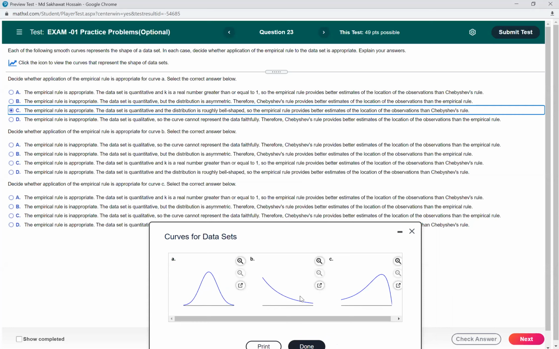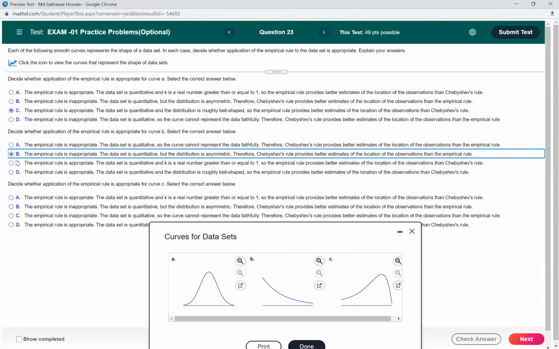So for part B, this is a right skewed distribution. So the empirical rule is not appropriate in this case. So that means we can eliminate the last two options, C and D. Look at the first one. The empirical rule is inappropriate because the data set is quantitative, so the curve cannot represent the data faithfully. No, this is not correct. The empirical rule is inappropriate because the data is quantitative, but the distribution is asymmetric, not symmetric. So this is the correct answer.